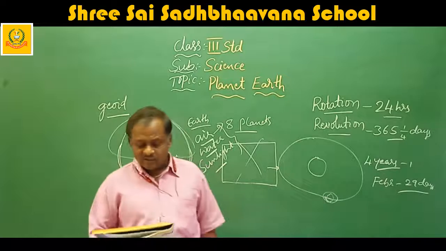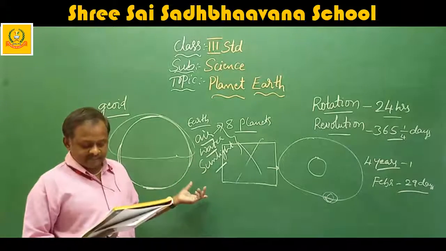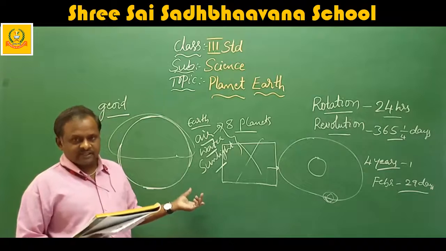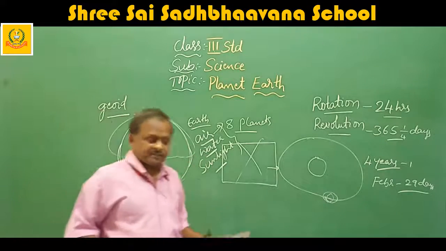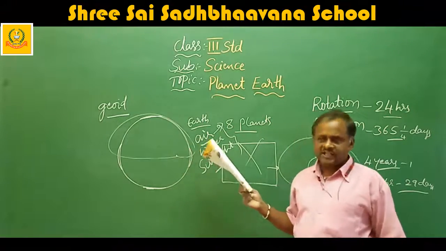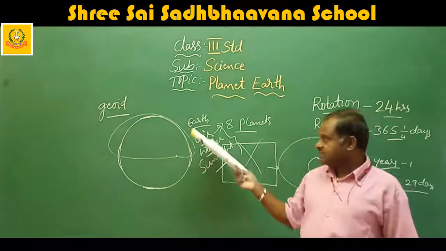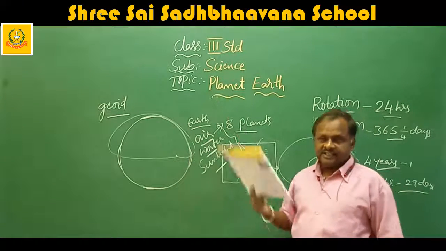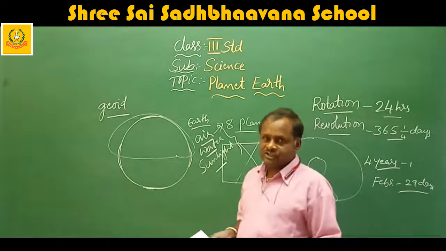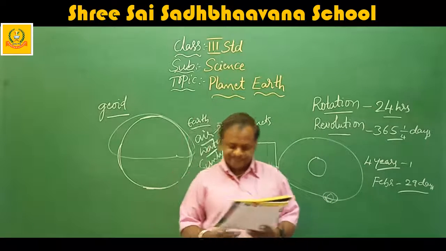The earth has all the natural gifts which make the existence of plants, animals and human beings possible on the earth. By these 3, it is possible for us to live on the earth. Without air, we can't live. Without water, we can't live. Without sunlight also, we can't live. So by these 3 things present on the earth, it is possible for living beings to live on the earth.